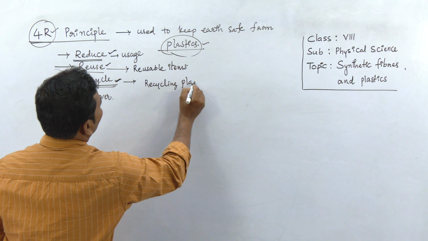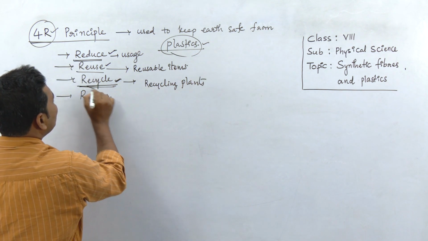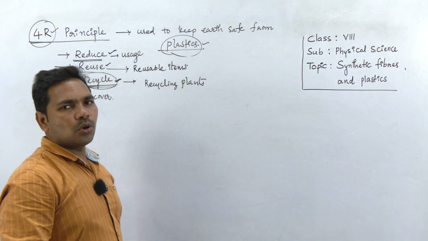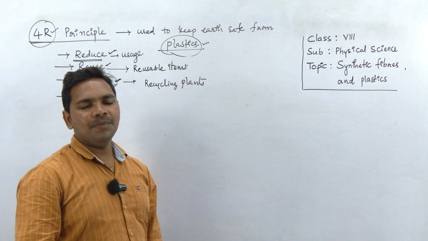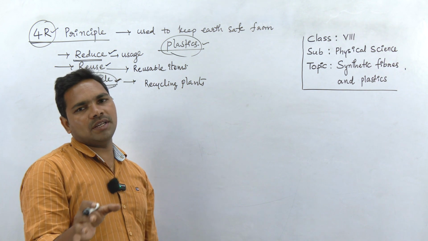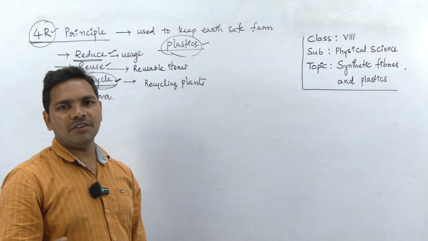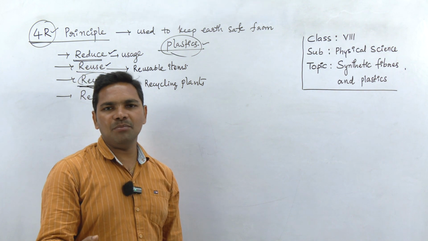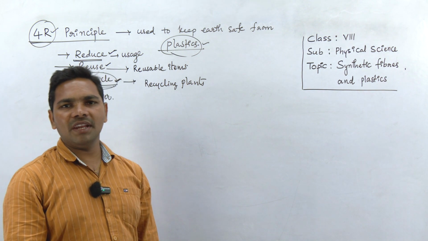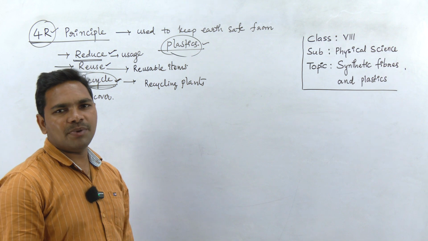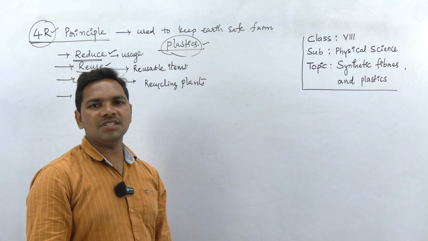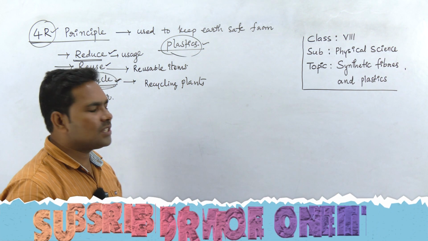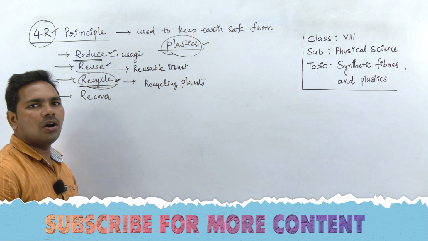What happens at recycling plants? The broken plastic item which is given is handled according to the code on it. We discussed in earlier videos that there are various types of plastics, right? Like PET bottles, PVC, polyvinyl chloride, HDPE, high density polyethylene, polystyrene, polypropylene.